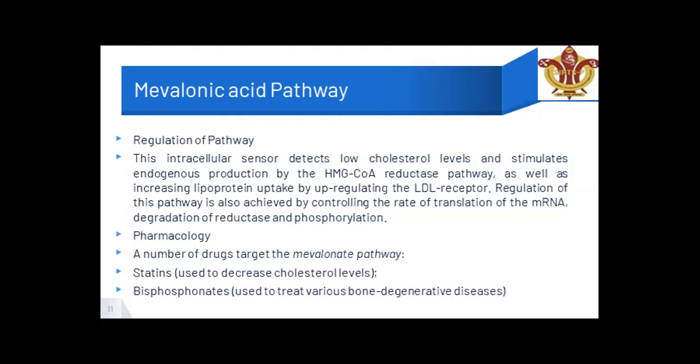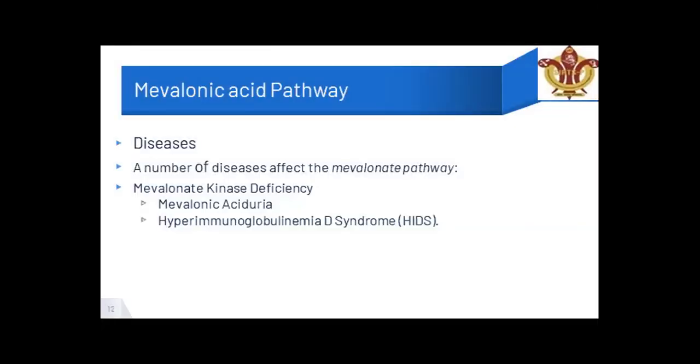Pharmacologically, a number of drugs target the mevalonic pathway, like statins and bisphosphonates. If the mevalonic acid pathway is in excess or is decreasing, if it is inhibited, then there is a deficiency and disease can occur. One of the deficiencies is mevalonate kinase deficiency, which gives mevalonic aciduria and hyperimmunoglobulinemia D syndrome. These are two diseases. We are going to discuss them later: what these diseases are, what the signs and symptoms are, and how you can identify that a person is suffering from deficiency or excess of mevalonic acid.